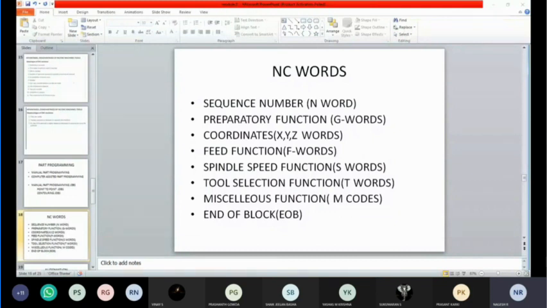So these are the different codes we are going to use in NC or CNC machines. From this set of codes, the machine takes the instructions, and the manufacturing operation gets carried out. Okay, so next, what is automation?